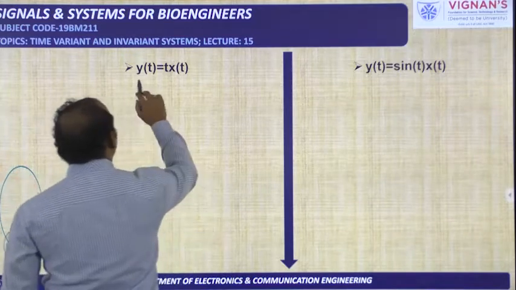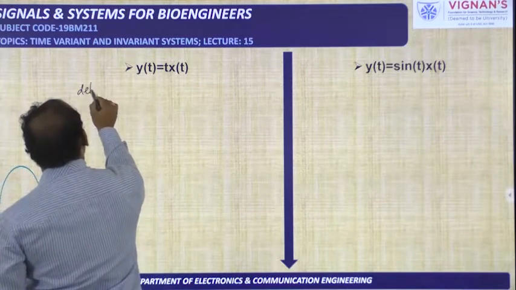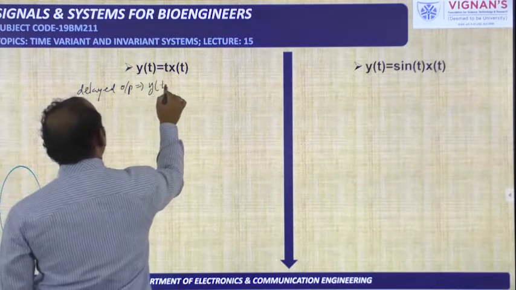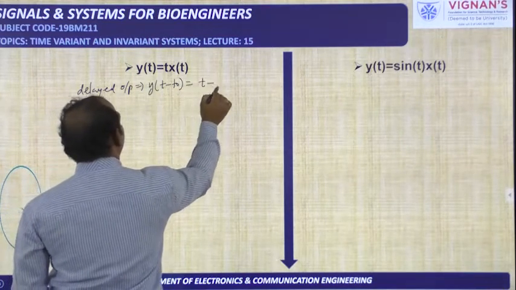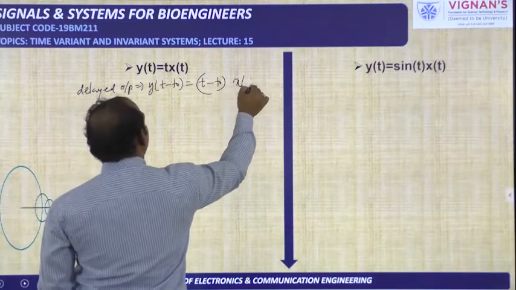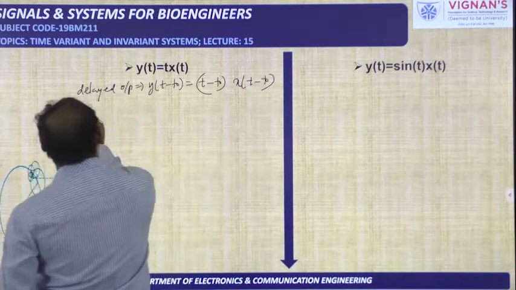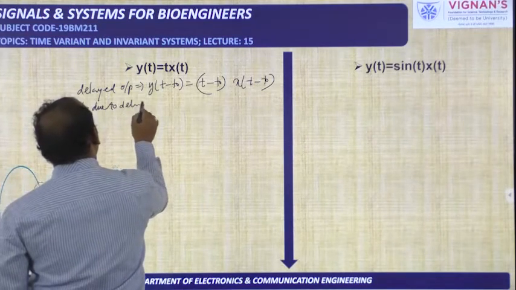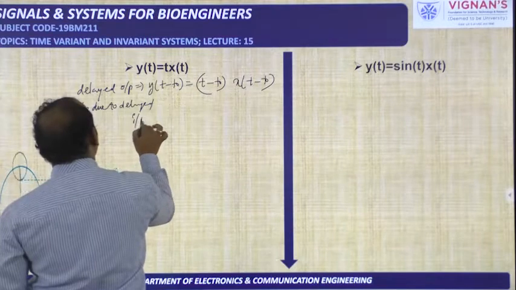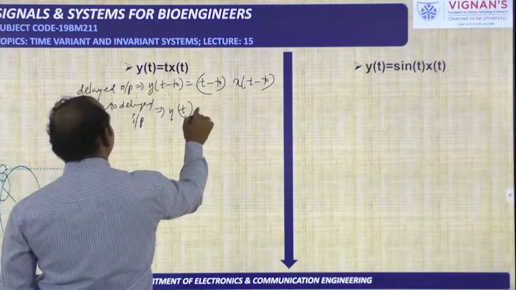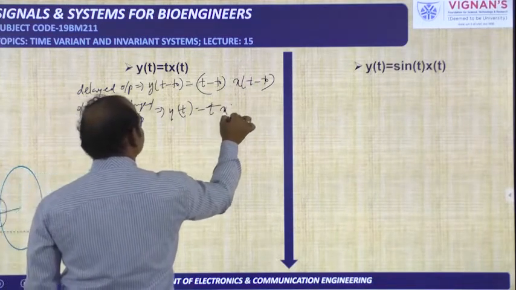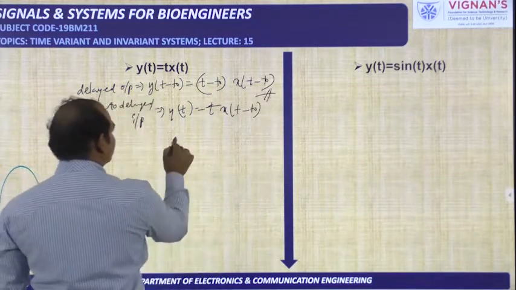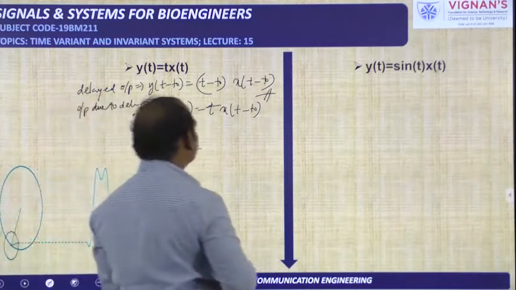Next, y of t is equal to t into x of t. Delayed output is nothing but t should be replaced with t minus t naught. Next, output due to delayed input can be obtained just by delaying the input. So in this case, these two are not same. So it is time varying system. With respect to time, the output is changing.